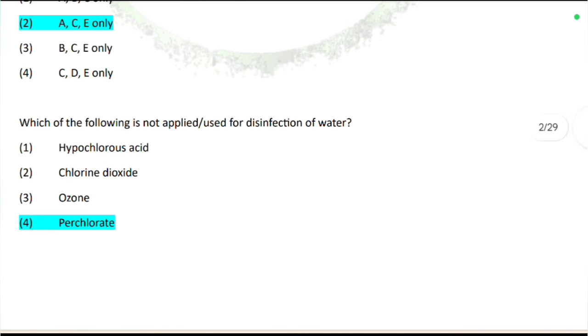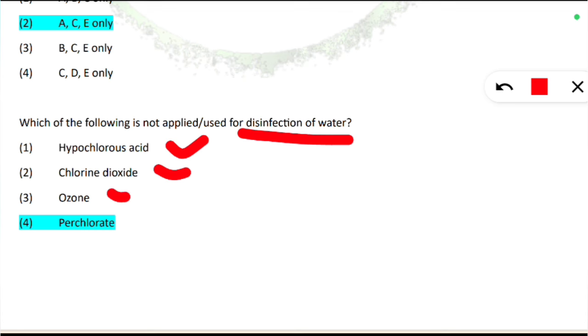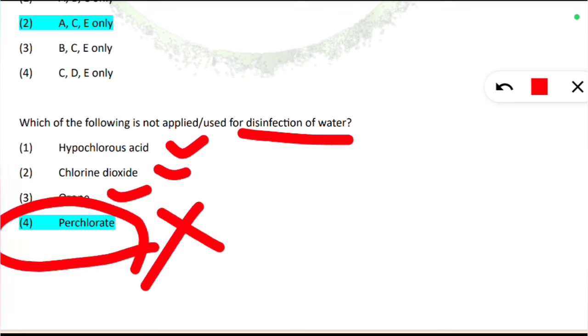Which of the following is not applied or used for the disinfection of water? In water treatment, we use hypochlorous acid, we use chlorine dioxide, we use ozone even. But perchlorate is not at all used or applied for the disinfection of water.